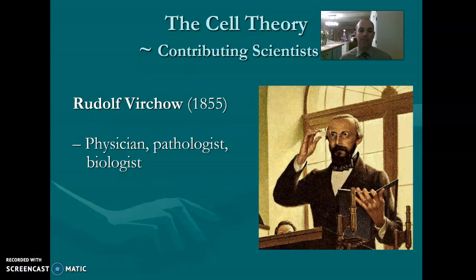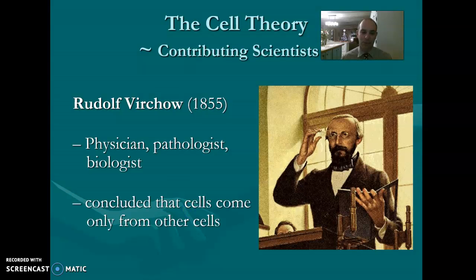This person's name is Mr. Virchow, and to me, he is the most fascinating one of them all. He was a physician, a pathologist, and a biologist. A doctor, someone who studies dangerous things in the body, and a biologist. So I think that's pretty impressive. He concluded that all cells come from other cells. So now we've got all plants are cells, all animals are cells, and the only way you can get cells is to come from another cell. This was revolutionary in the 1800s.